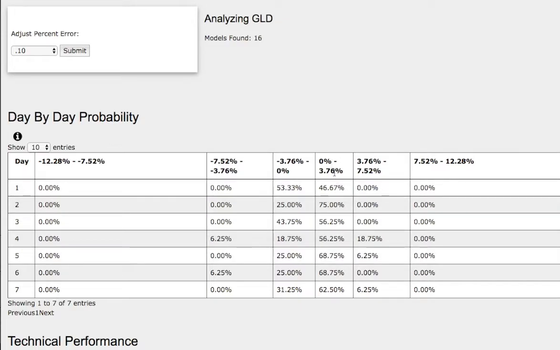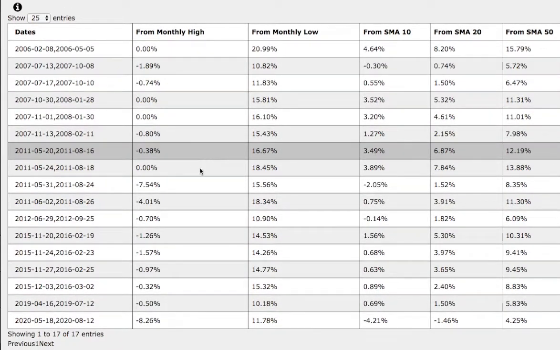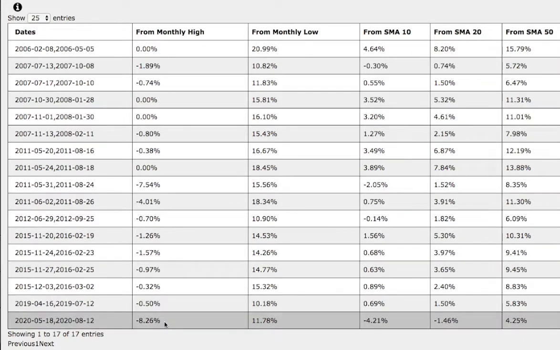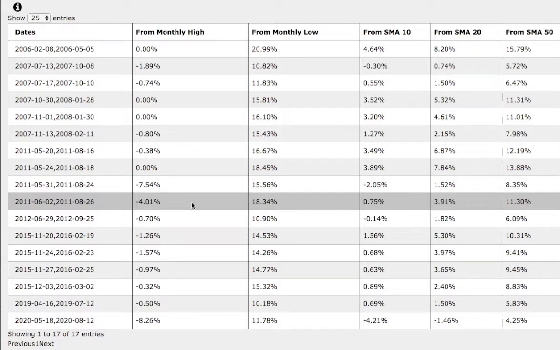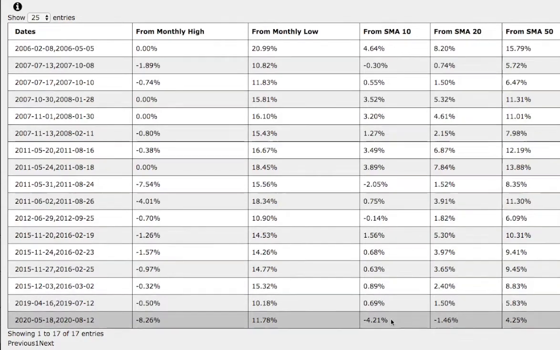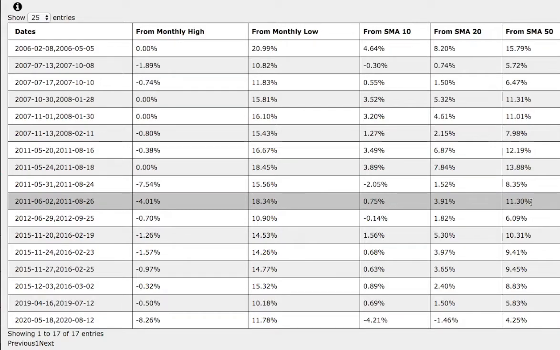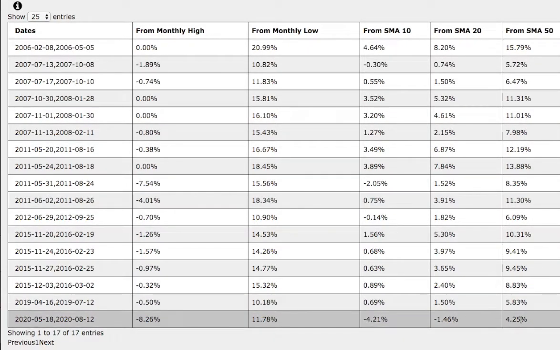If we head back to the day-by-day probability model, that coincides with this standard deviation of 69% chance to climb between 0 to 4%. If we examine the technical performance of each trend, the trend that we just found and examined, and compare that to the current trend, what we see here are somewhat similar on the monthly high, somewhat similar on the monthly low, and there are technical differences on the 10 simple moving average and also the 20-day simple moving average, and somewhat similar on the 50-day moving average.